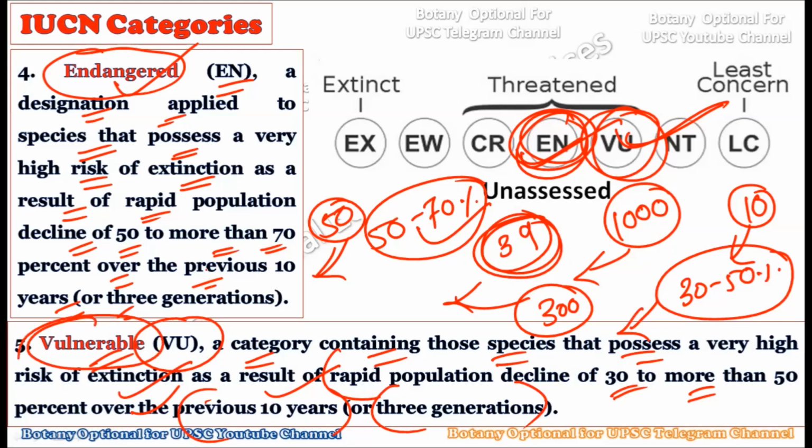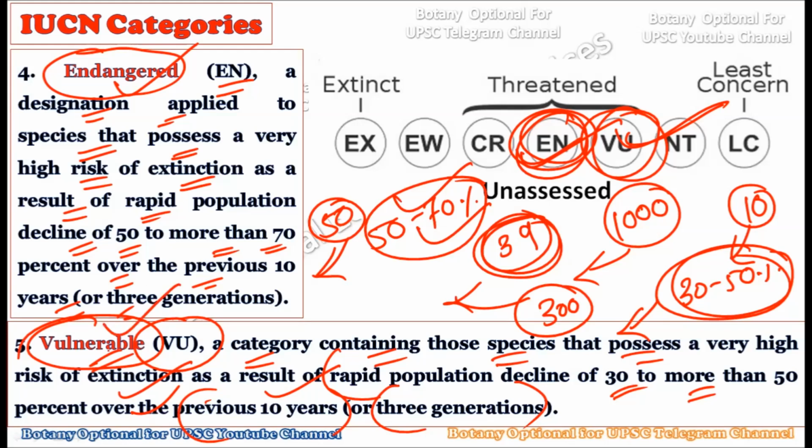There is a difference between endangered and vulnerable. In the endangered level, the species is declining at a very rapid rate of 50 to 70%. But here, the rate of decline is 30 to 50%, and that is why we classify them as vulnerable. These species are very vulnerable to extinction because slowly, since the last 10 years, their number is continuously declining, with the last three generations showing a continuous decline. Then we will call such a species vulnerable.